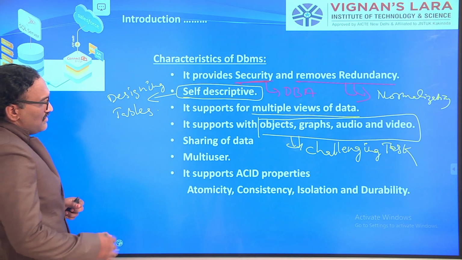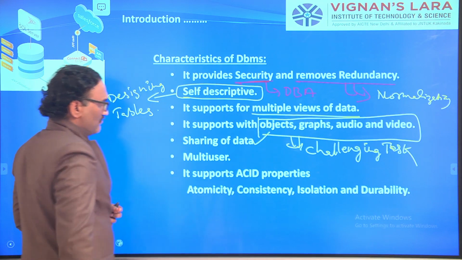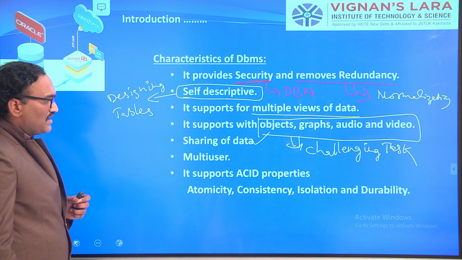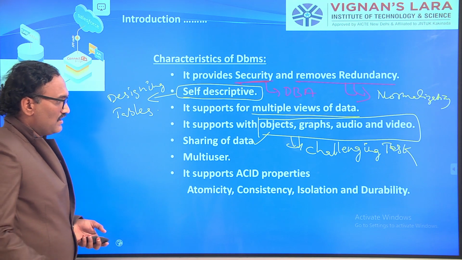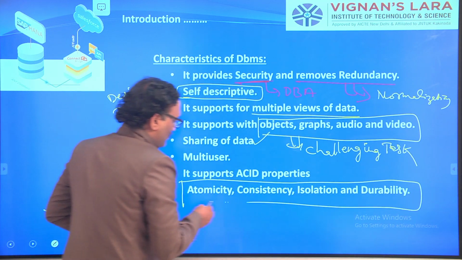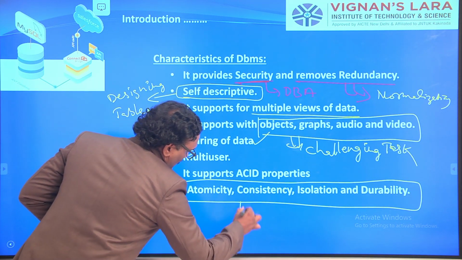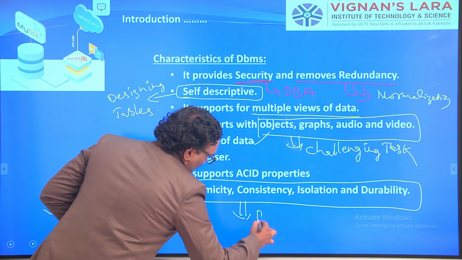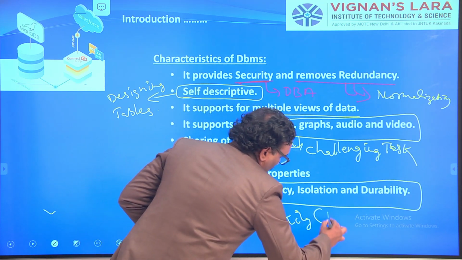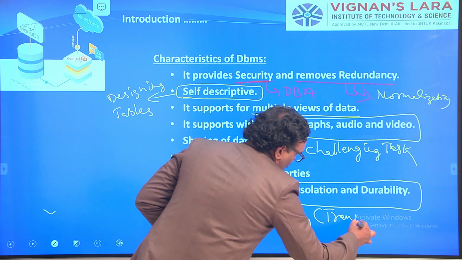And next, sharing of data, which is advanced, and it should support multi-user. It should also support atomicity, consistency, isolation and durability. You can observe all these things in the banking example, banking transaction management.